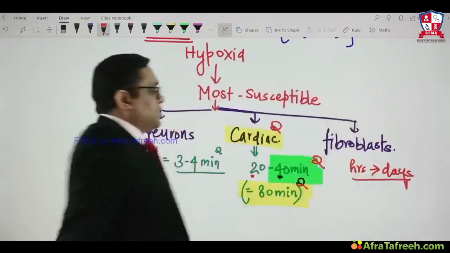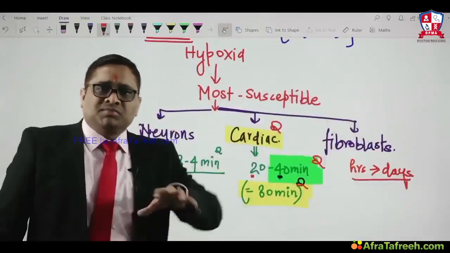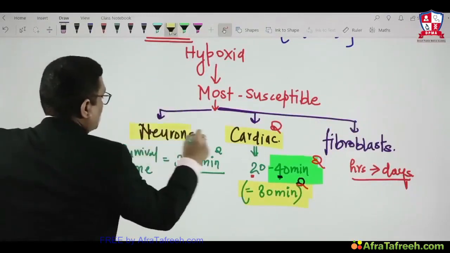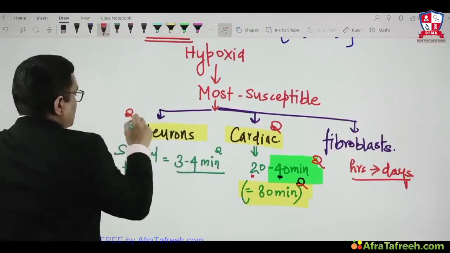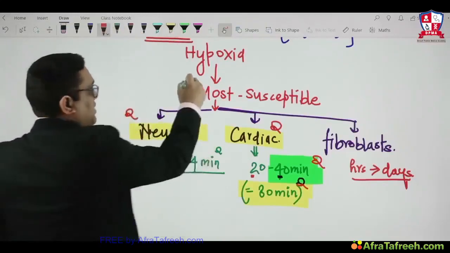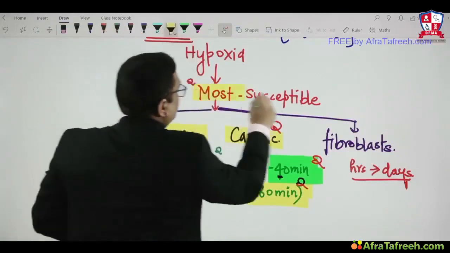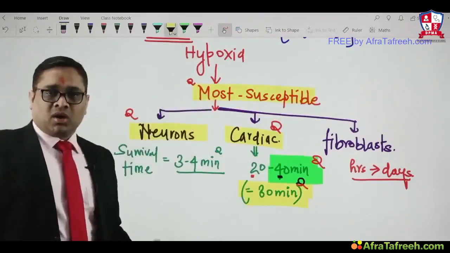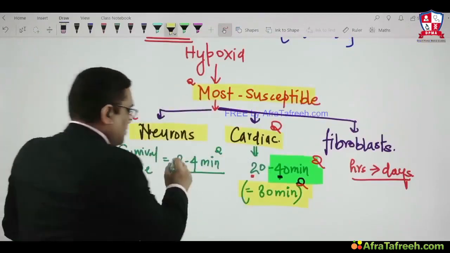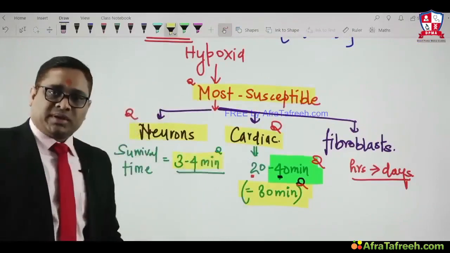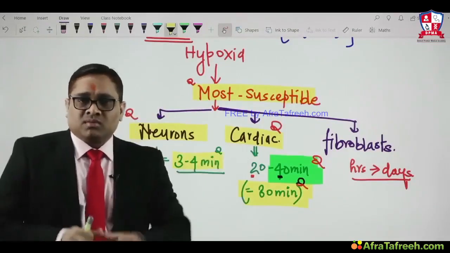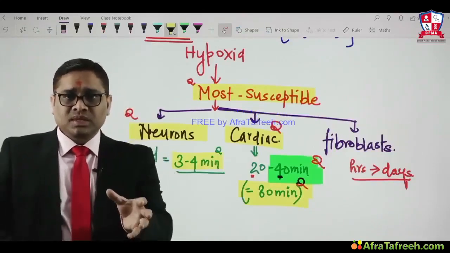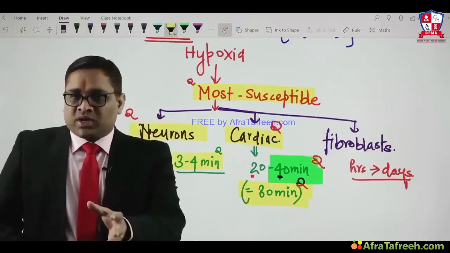Now you can see that when the examiner asked in the AIIMS exam which tissue is most susceptible to ischemia or hypoxia, your answer must be neurons. Remember, neurons are most susceptible to ischemia or hypoxia, and their survival time, which was again an All India AIIMS question, is 3 to 4 minutes. This is the important thing to keep in mind. We have seen cell injury is because of hypoxia and ischemia, due to free radical production.